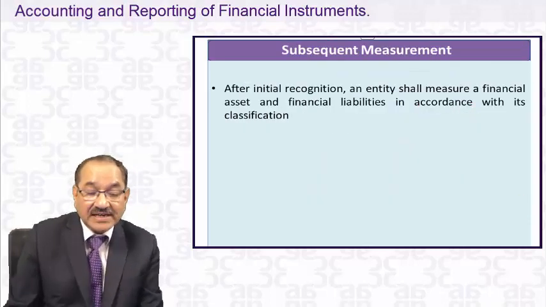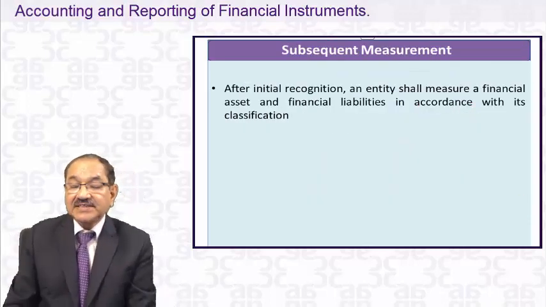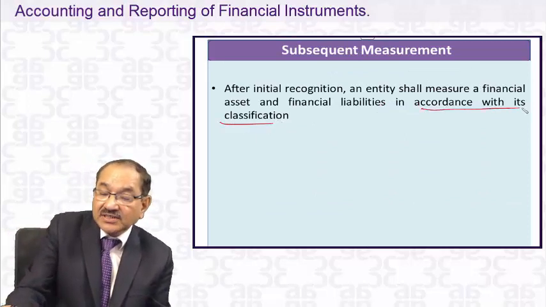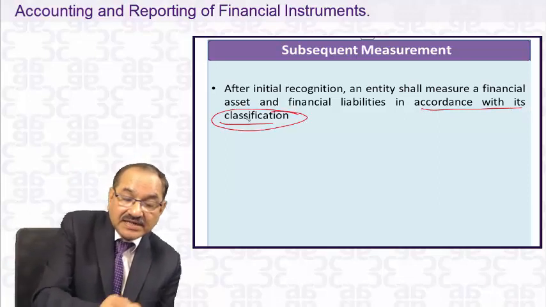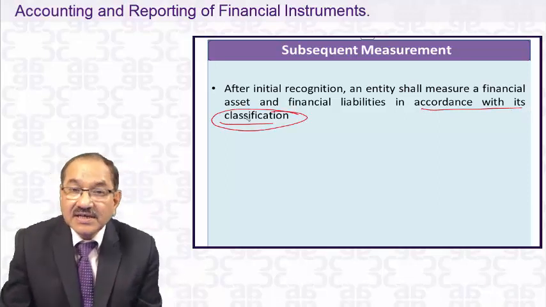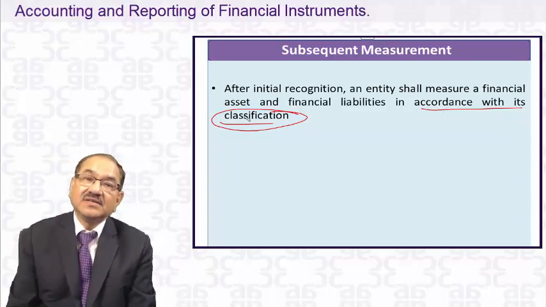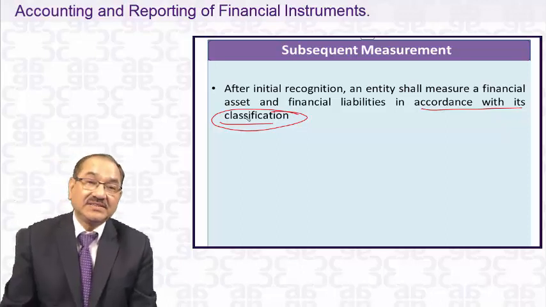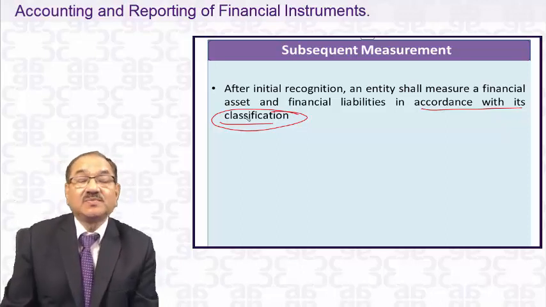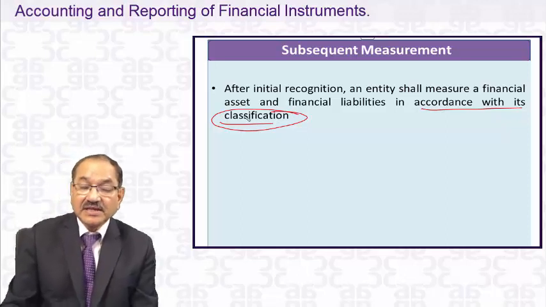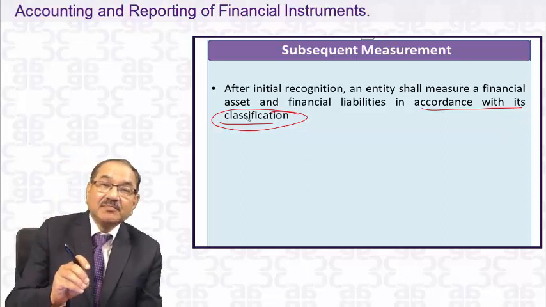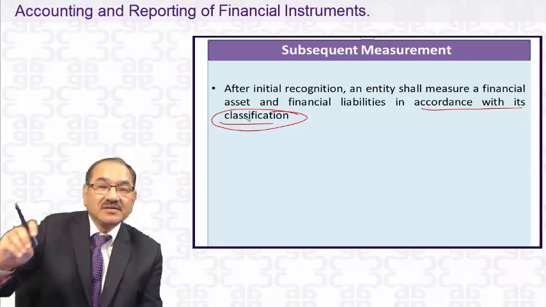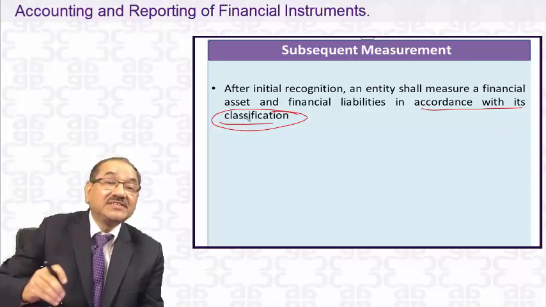Subsequent measurement, as I told you, is that after initial recognition, an entity shall measure a financial asset or financial liability in accordance with its classification. And here the change is in the classification, especially in case of financial assets. There is not much change in case of financial liability, but there is a change in the classification of financial assets. That's where this chapter has a change. But as far as subsequent measurement is concerned, that remains the same.